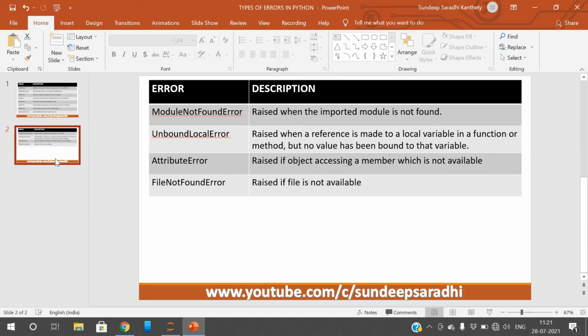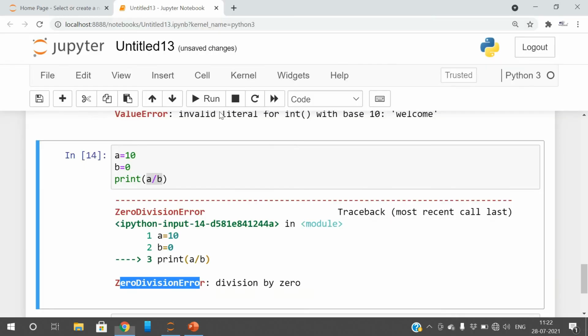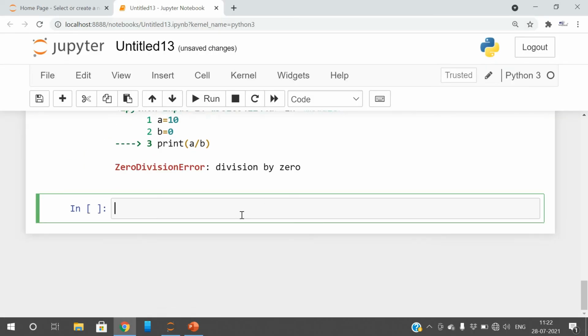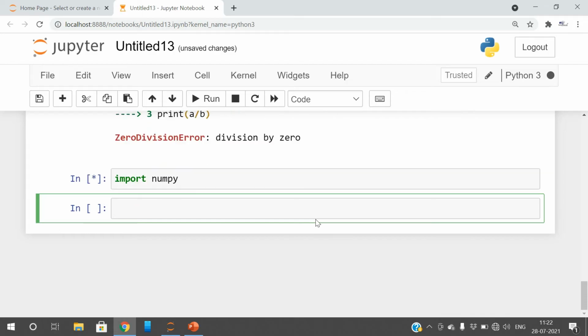So in such cases we will get the error called division by 0. And the next one is a module not found error. This module not found error will be raised when the imported module is not found. Here we are going to work with different modules or libraries, right? For example, if you go with NumPy, it will be automatically available in the Jupyter, so we will not get any error if we import NumPy. So yeah, there is no error.